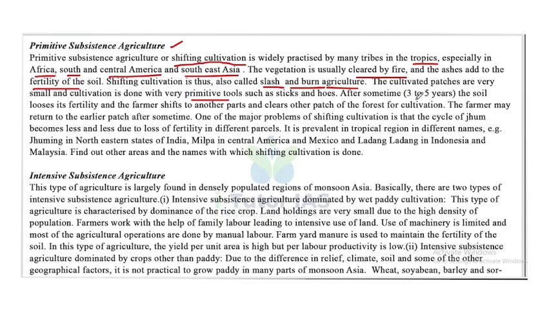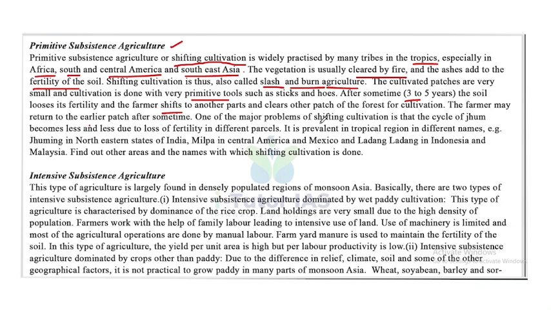After some time, that is 3 to 5 years, the soil loses its fertility and the farmers shift to another part and clear other patches of the forest for cultivation. So after around 3 to 5 years, the soil loses its fertility and the farmers shift to another place. The farmer may return to the earlier patches after some time. Then again after some time the farmers return to the earlier patches.